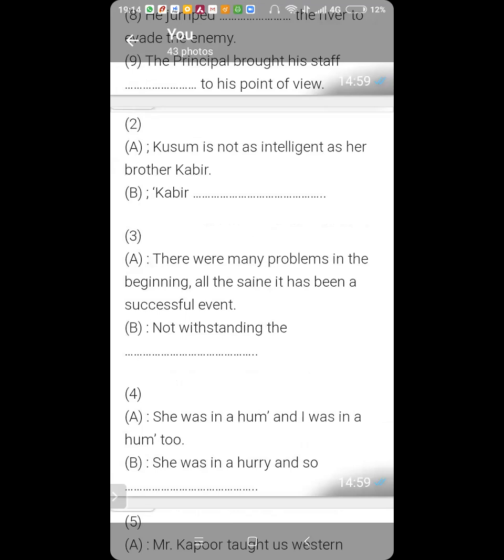Kusum is not as intelligent as her brother Kabir. Kabir is more intelligent than Kusum. Very good.